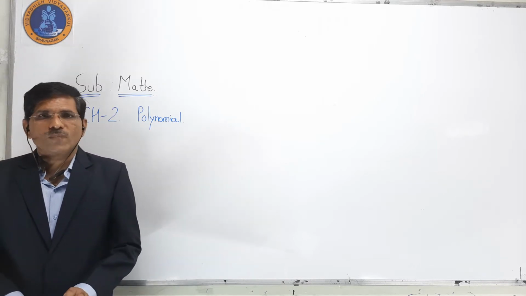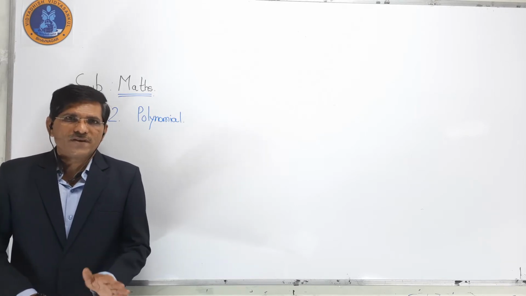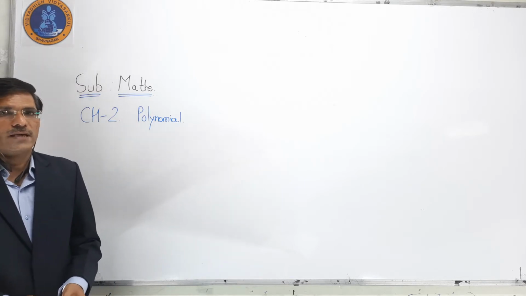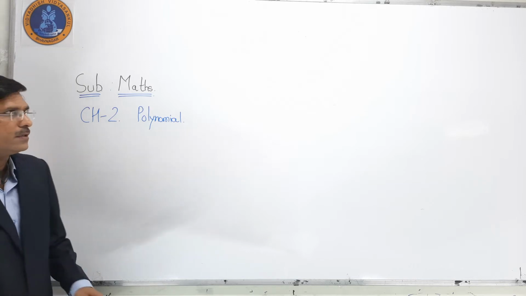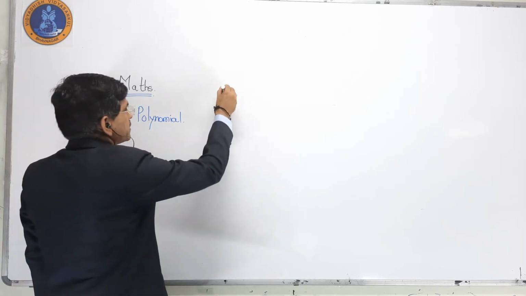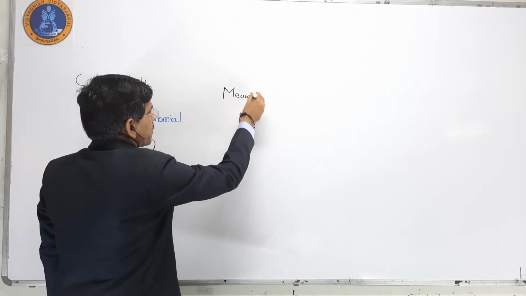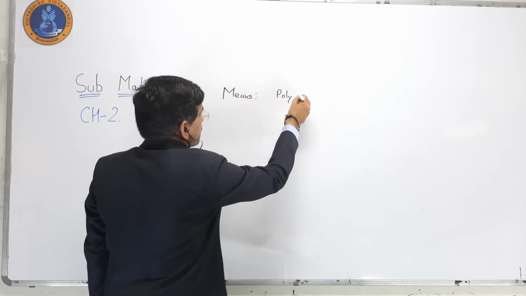Now, first of all, we go related with the text. In the text, the first topic is related with the definition. So, for definition, polynomial means what? Poly means many.